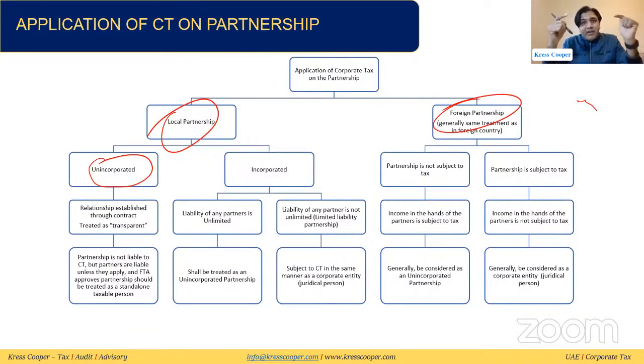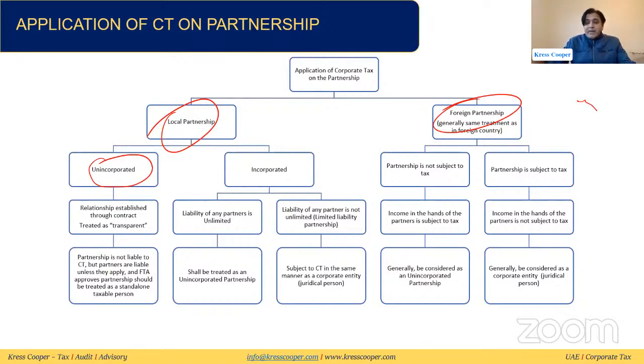The partnership itself will not be subject to corporate tax, but the income from the partnership will be subject to tax in the hands of the partners. Say two partners, partner A and partner B: income will be subject to tax in partner A and partner B, but the partnership itself will not be subject to tax. This is called transparent. So the partnership is not liable to corporate tax, but the partners are liable, unless they apply and the FTA approves that the partnership should be treated as a standalone taxable person.